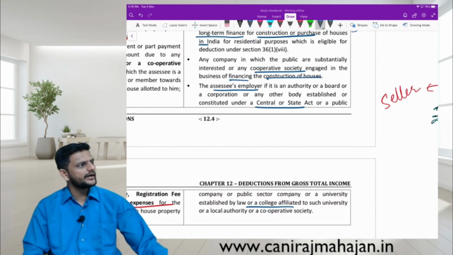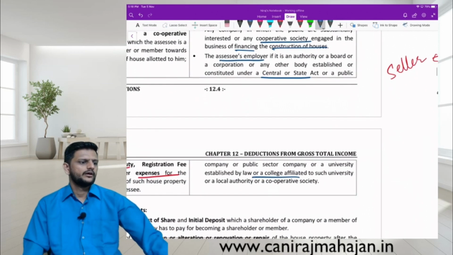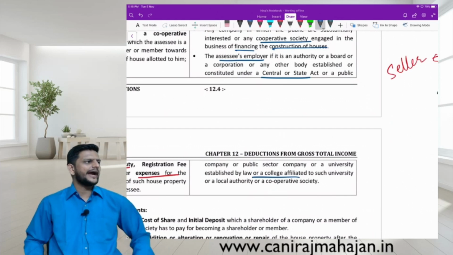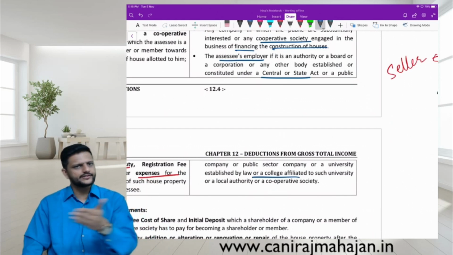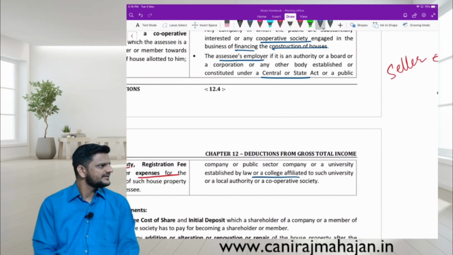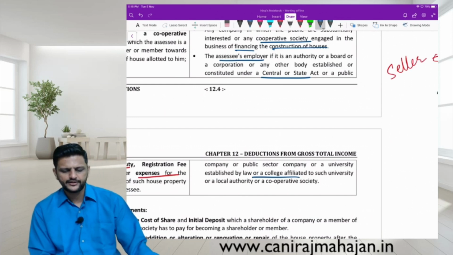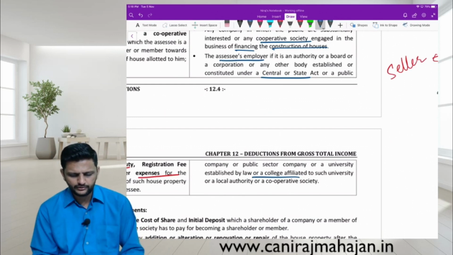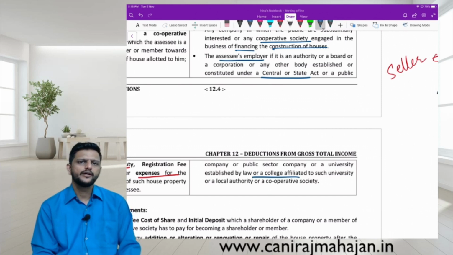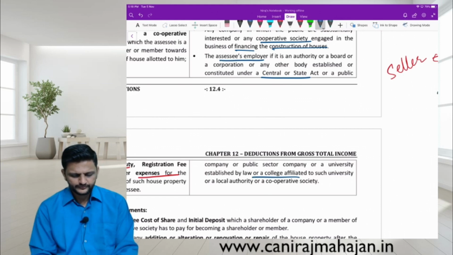That means the loan is given by whom? Employer to employee. Which kind of employer? One under these conditions, where either of the conditions is satisfied. It is an authority or board and all of that. Fine, that means you can say it is an approved employer.